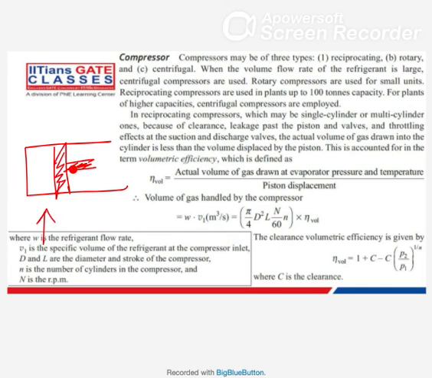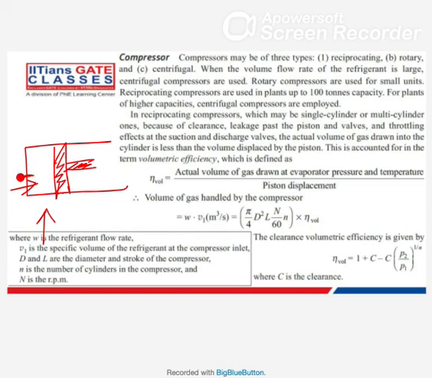In this reciprocating compressor, the refrigerant entering here can have a leakage, through this piston or through the valves.